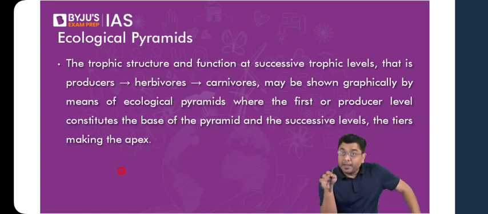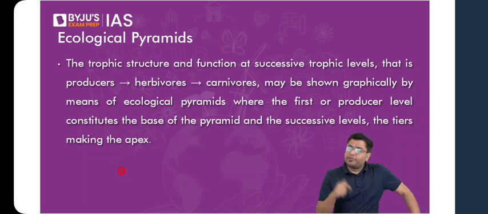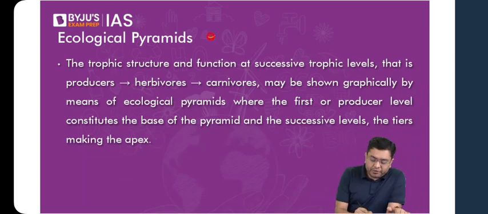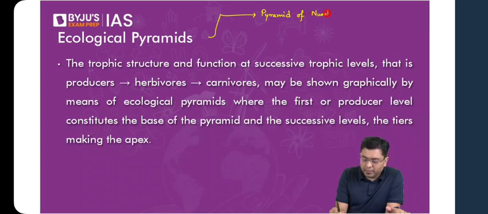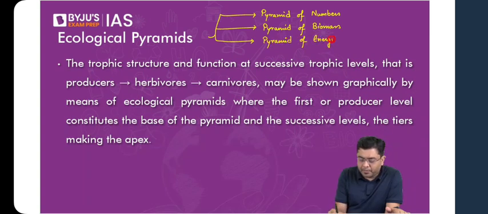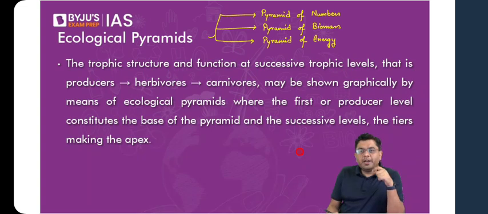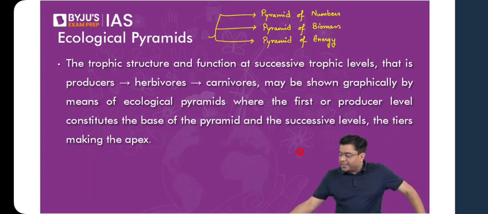So it is of three different types. Ecological pyramids are of three different types. You have the pyramid of numbers, the pyramid of biomass, and you also have the pyramid of energy. These are the three different ecological pyramids that you have. Here, let us take a look at all of these different types of ecological pyramids and try to understand how they function overall.